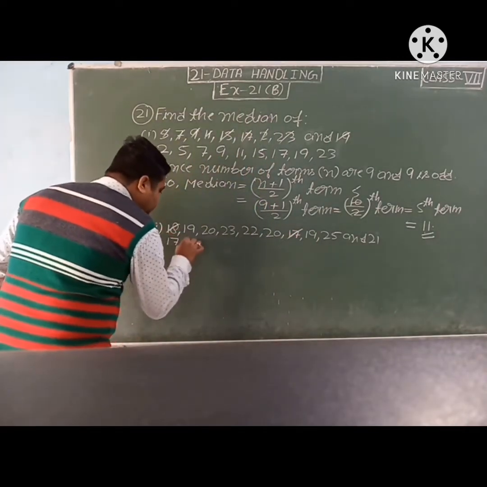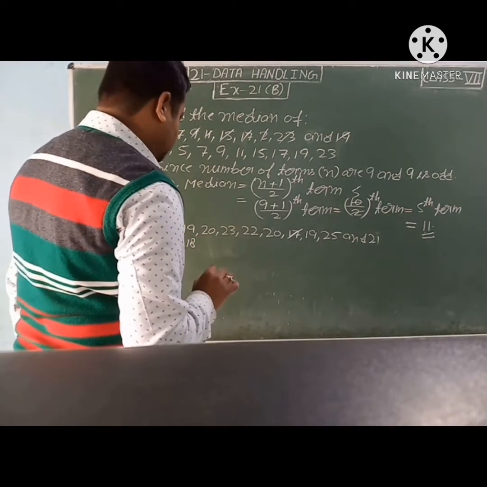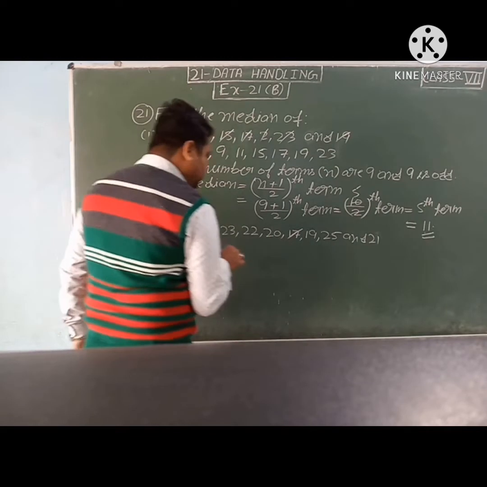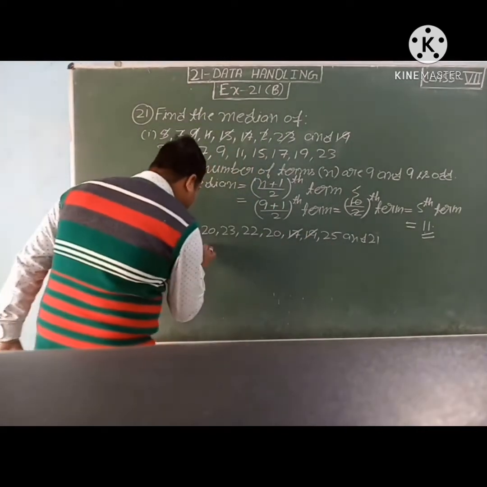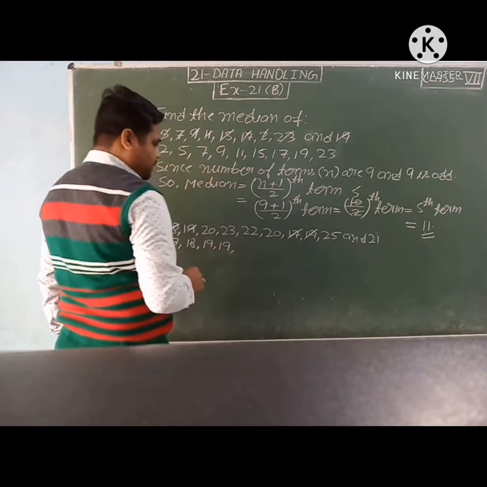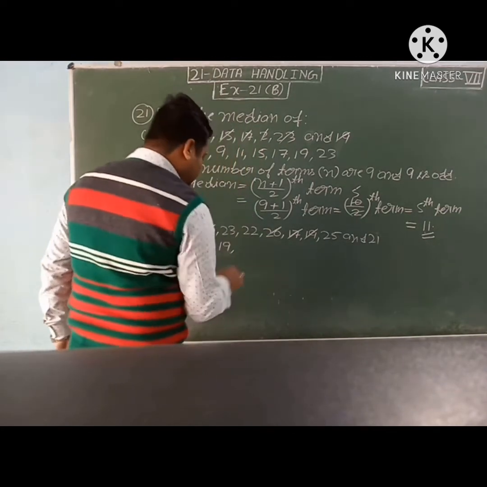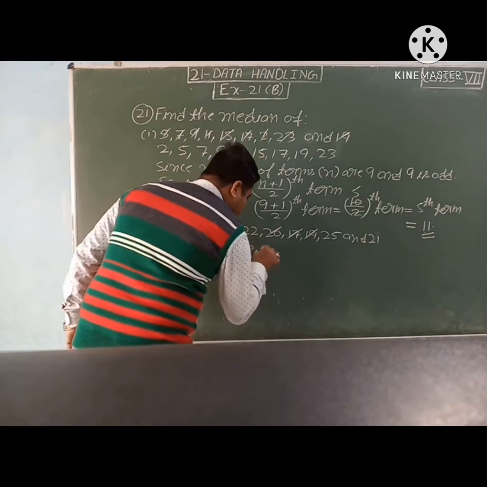Then 18, only one 18 is there. Then 19, 2 times, so 19, 19. Then 20, 2 times, so 20, 20.